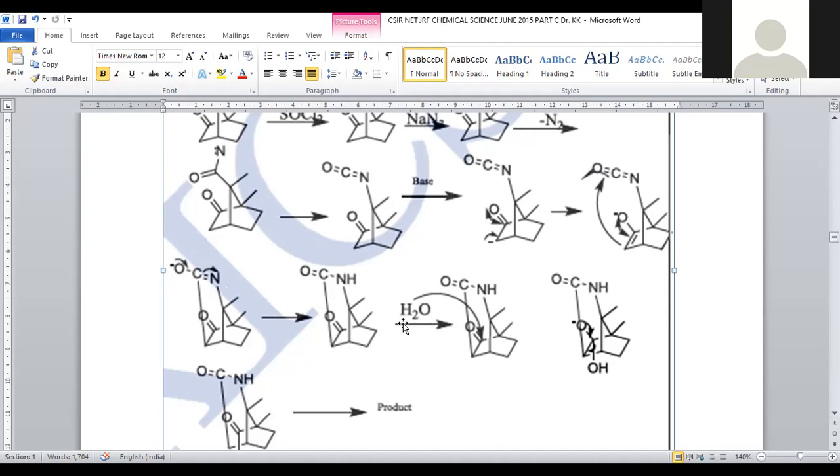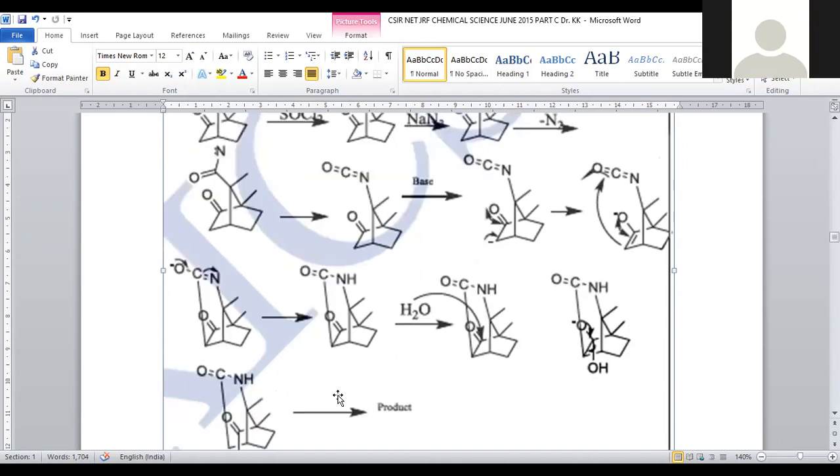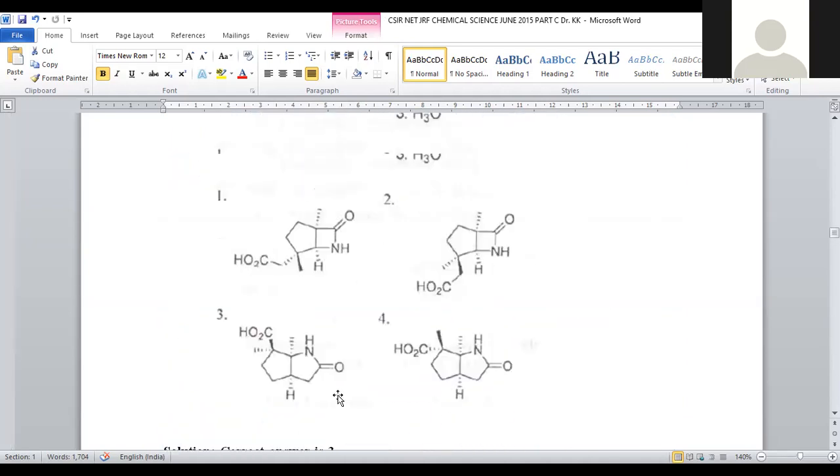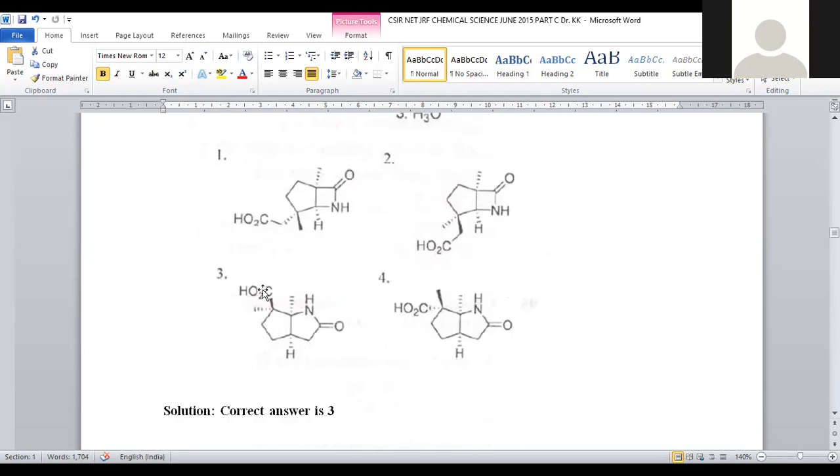Now water is added. Water being a nucleophile, the electrons on the oxygen will bond to the carbonyl group, so that OH will be attached here. Subsequently, it transforms into carboxylic acid by a ring opening reaction. The ring opening reaction was carried out and we got the final product, which is provided in option number 3. Here is the carboxylic acid. Here is the amide, a cyclic amide. A cyclic amide is called a lactam. A cyclic ester is called a lactone.